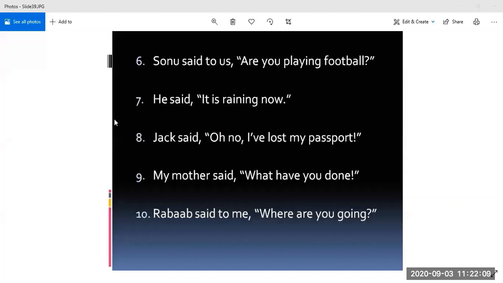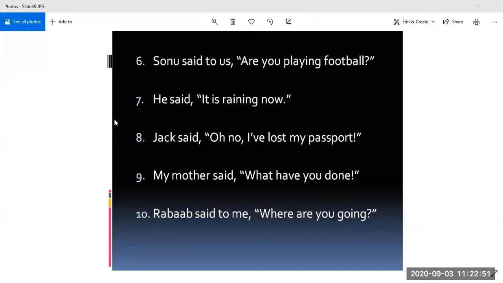Priyanshi was supposed to answer. Where has she gone? Priyanshi Pandey, let us hear what you have written. Jack said that, oh no, he have lost his passport. Think again. Will you use oh no? Because you have to change it into assertive or declarative. And does a declarative sentence have such exclamatory words? Jack said that he had lost his passport.